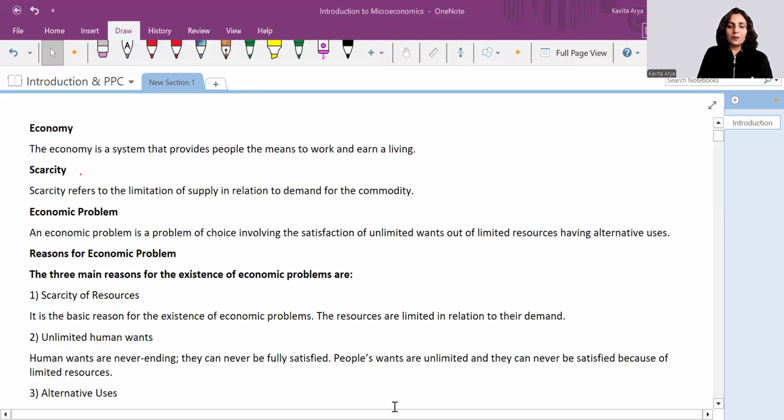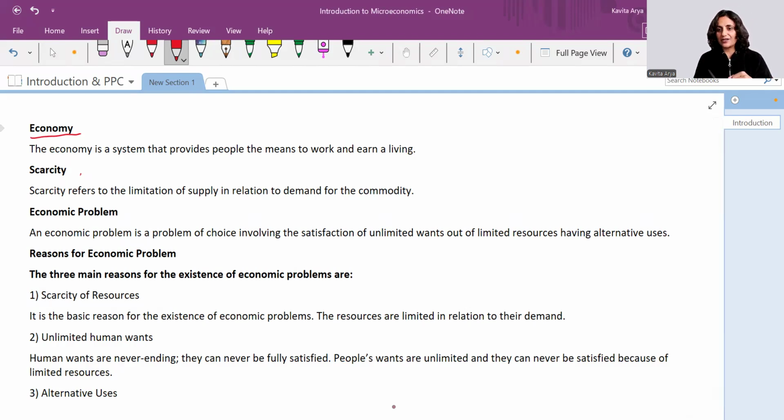And the chapter opens up with the basic term, that's economy. What is economy? Economy is this system, this setup. Today's lecture is a part of economy. Your parents going to offices, schools, business institutions, that is a part of economy. Economy means where there is a person who needs and where there is a person who can provide and fulfill that need.